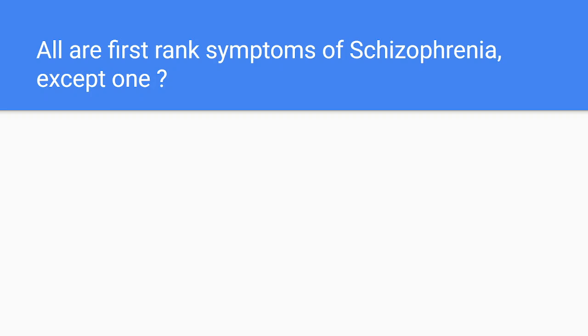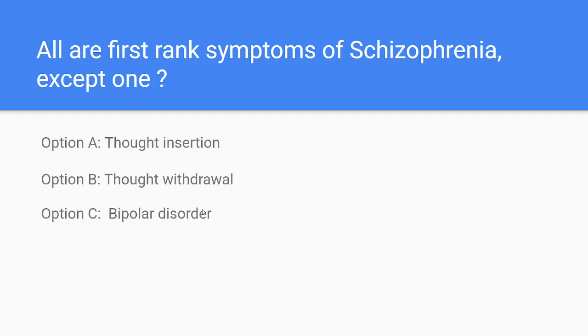The thinking won't be in an organized manner, so disturbance in organized behavior will be seen. Thinking pattern, behavior pattern, everything will be changed in schizophrenia. So what they asked us: except one, what are the remaining first rank symptoms? Option A, thought insertion. Option B, thought withdrawal. Option C, bipolar disorder. Option D, delusional perception. By seeing this itself, we can identify the first rank symptoms. Bipolar disorder does not come under schizophrenia first rank symptoms. The remaining three, thought insertion, thought withdrawal and delusional perception, come under the first rank symptoms of schizophrenia.